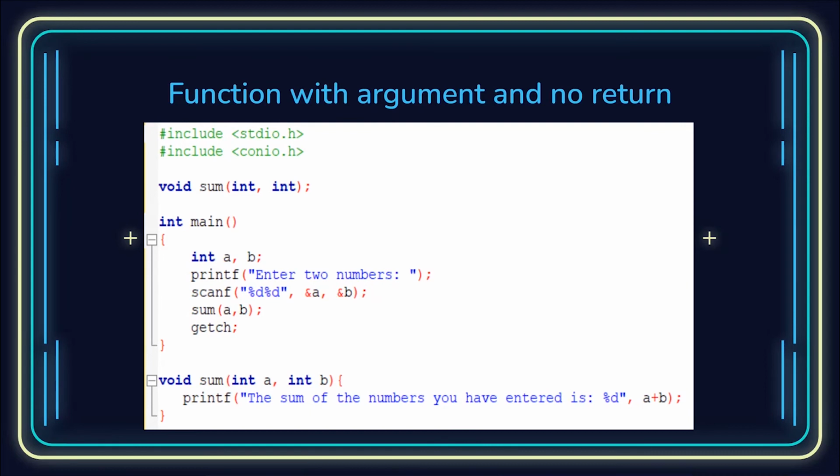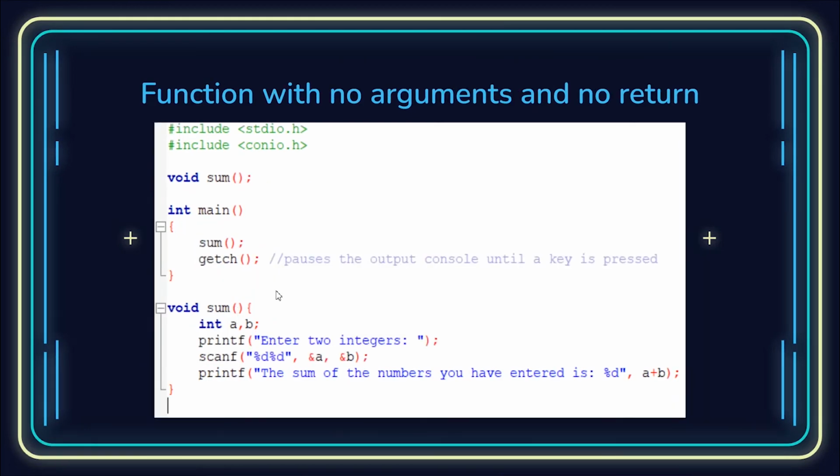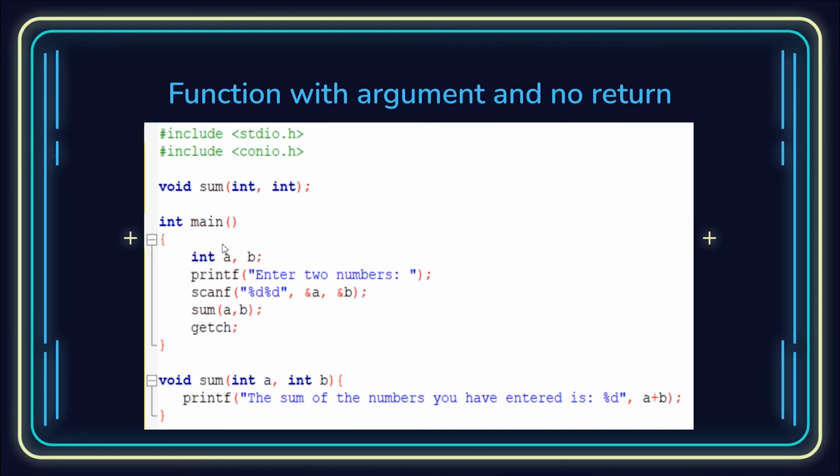Okay, so where was I? Okay, function with argument and no return. So as I was saying, there are void sum int. Here you are fixing the arguments and the parameters. When you are defining the function, you are mentioning int a, int b. But on the other hand, in the previous code there was nothing as such, and as a result in the function definition itself you had to assign those two variables and accept them as well. You could not do that in the main function. But since we are defining the arguments here, we can do that in the main function.